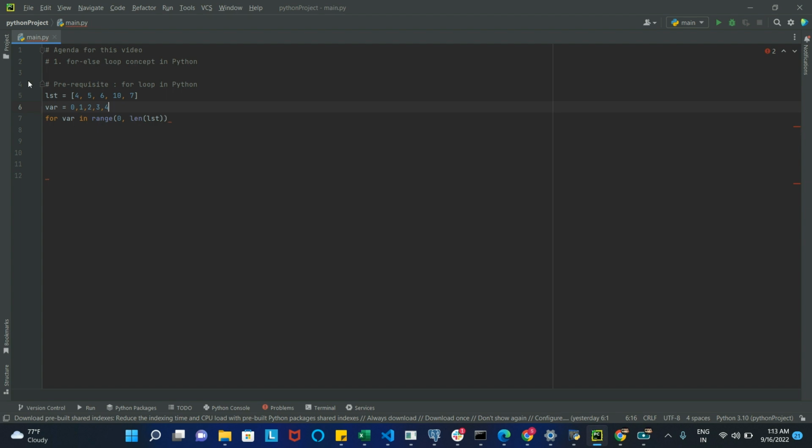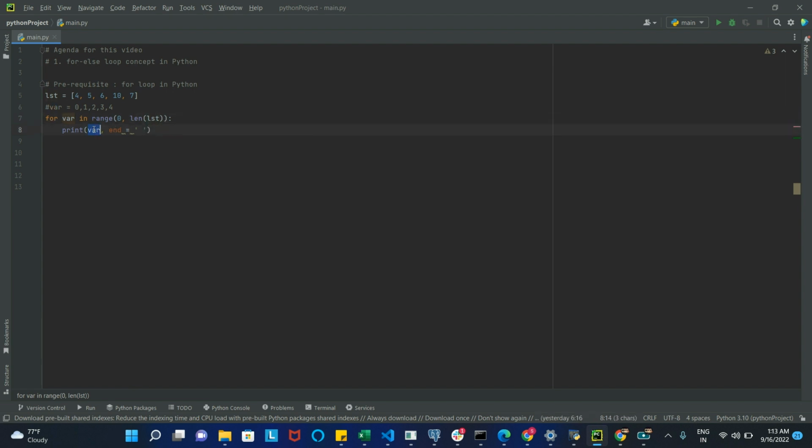So let's comment this. Now our main task is to print the elements of the list. Will it give the element? No, it will give the index, since var is keeping track of the index of the list.